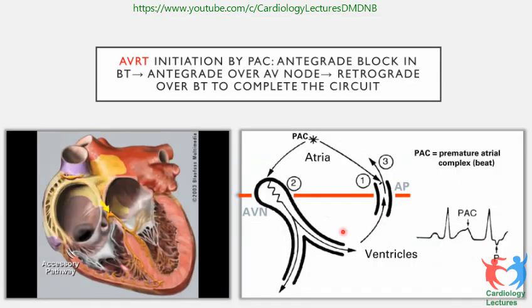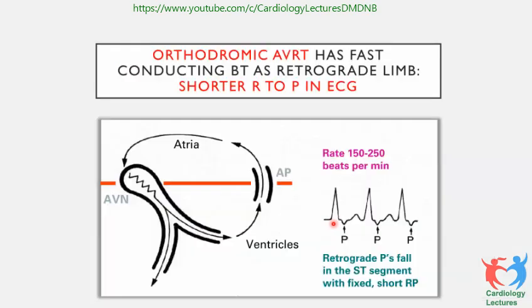This is the same thing about the accessory pathway. Normally you have a situation where you can have conduction over both the pathway as well as the normal Purkinje system. But supposing it gets blocked here and it goes down and goes back again, it starts the orthodromic tachycardia. So a premature atrial complex can induce orthodromic tachycardia or antidromic tachycardia. This is what we do in the lab.